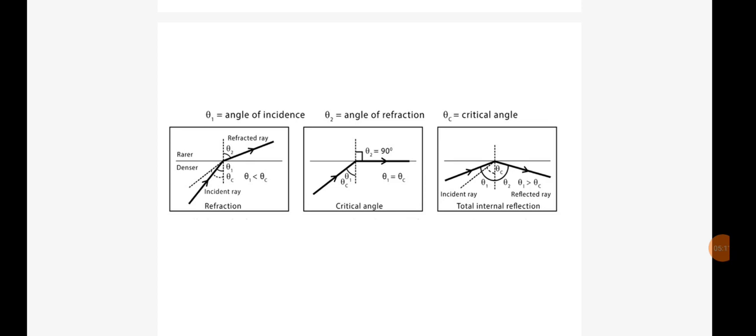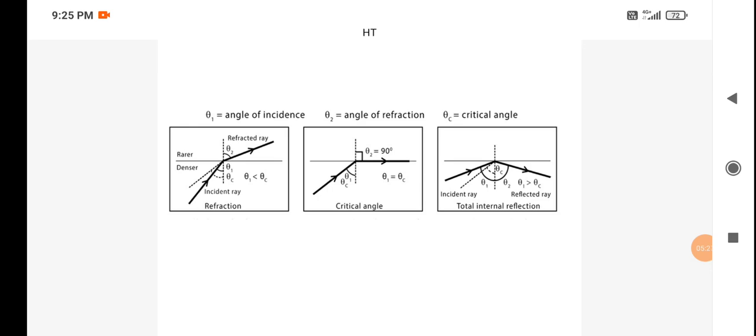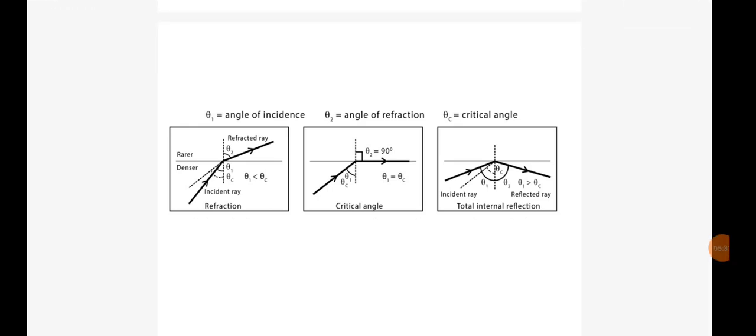Just look at the value of theta 1. When the angle of incidence increases, look at theta 2, the angle of refraction. Compare theta 2 of the first figure and the second figure. In the second figure, theta 2, the angle of refraction, increases to 90 degrees, right? The refracted ray just grazes the surface of the interface.